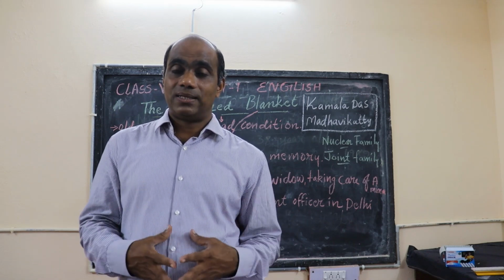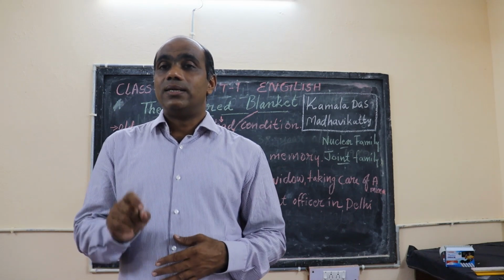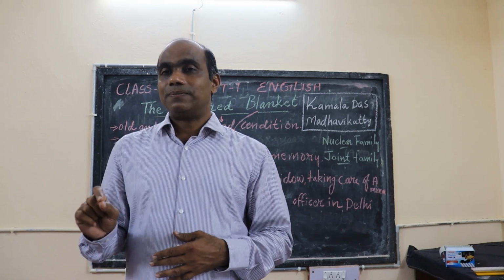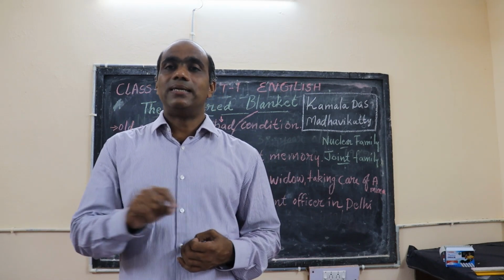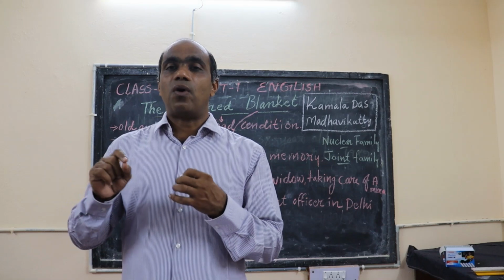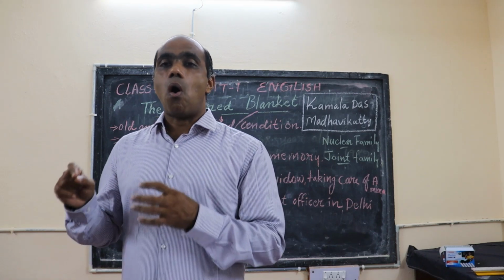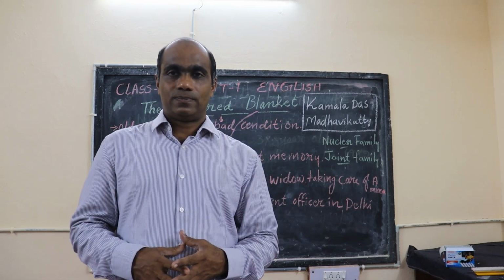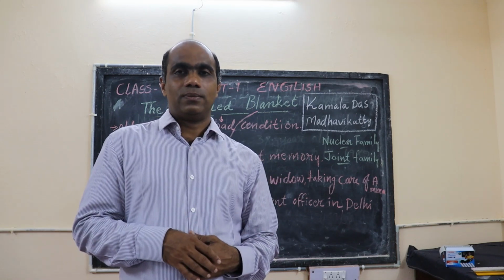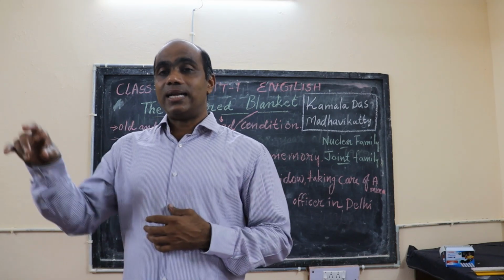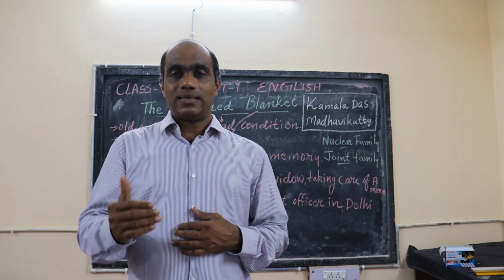He is not present. So you just write the first word, blanket, the story of Kamala Das. Blanket represents the warmth of the love of the son. The warmth of the love of the son. The tattered blanket: another word you write below that.